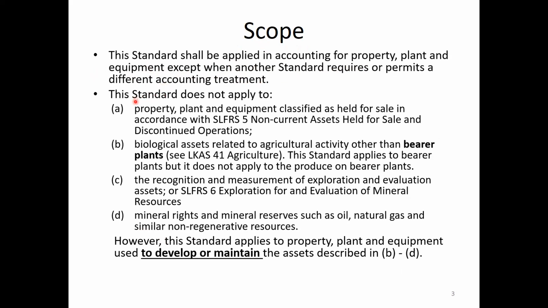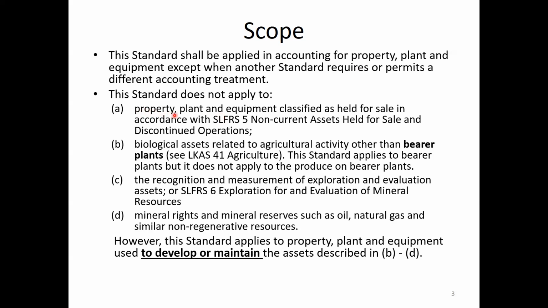For example, this standard does not apply to certain assets. Maybe they look like property, plant, equipment, but such assets cannot be categorized under LKS 16, because they are covered in other standards.